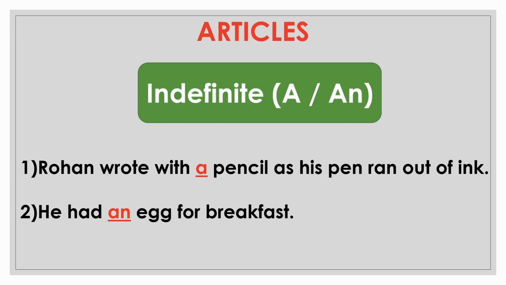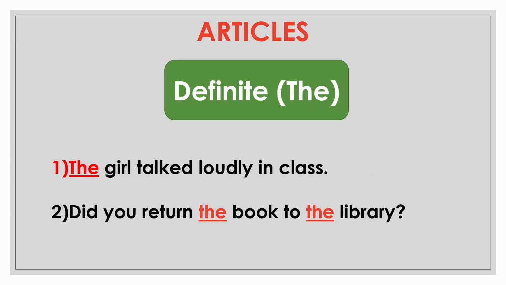Let's learn about definite article, which is the. Why the is called the definite article? It is called because it is used to refer to a particular person, place, animal or thing. It is used before a noun to define it as something specific. In simple words, it means something that we have previously mentioned in our sentence, or we are mentioning something unique, or something is being identified by the reader or speaker.